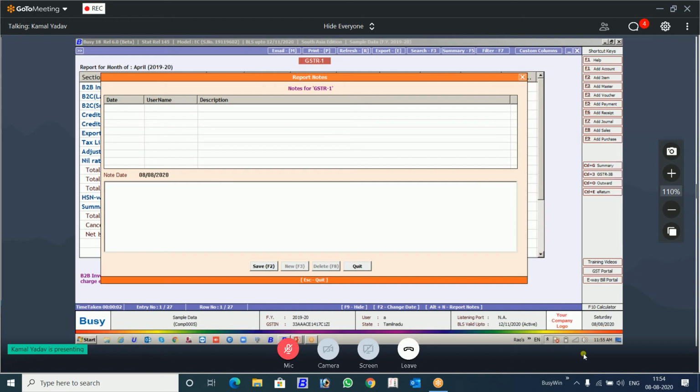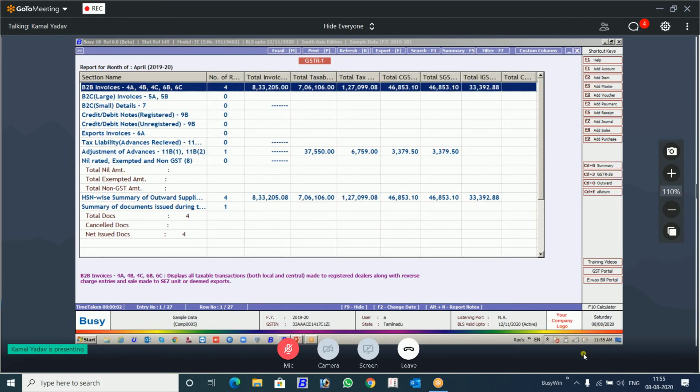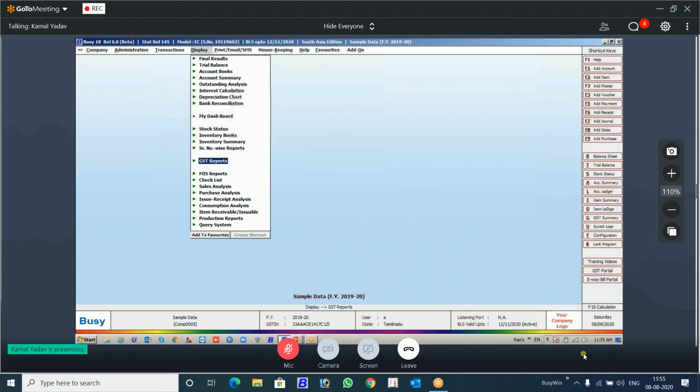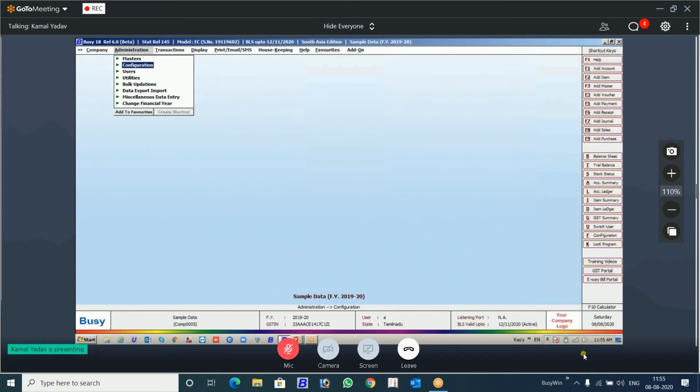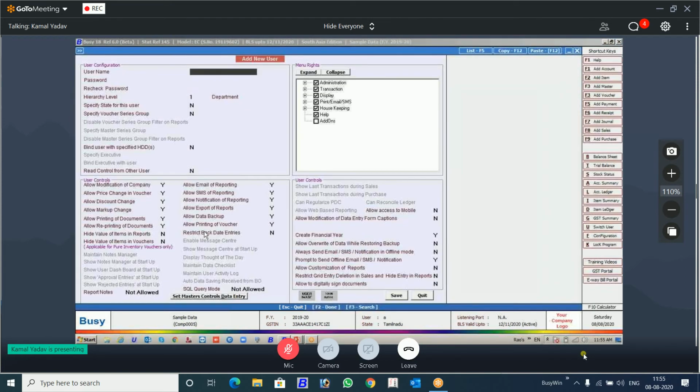This is the difference. Now, what about the security purpose? You might be thinking, what is the security behind this? Can anybody change the note, anybody delete the note? It's not like that. We have given the provision for that. If you create a user, there is an option, reports note not allowed to view.